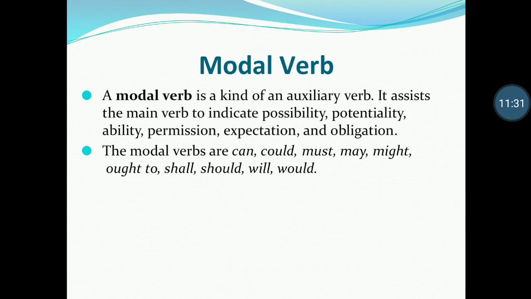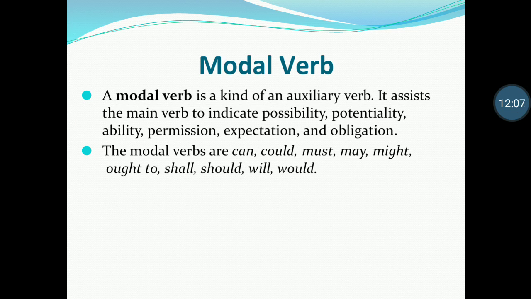Modal auxiliaries. There are 9 modal auxiliaries: will, would, shall, should, can, could, may, might, and must. There are 9 modal auxiliaries and there are 4 semi-modals. These modals and semi-modals are used with a verb to express an idea such as possibility, potentiality, ability, permission, expectation, and obligation.